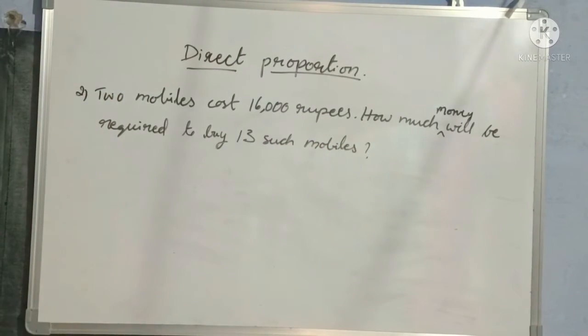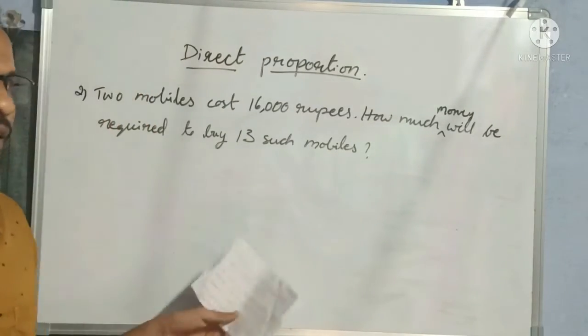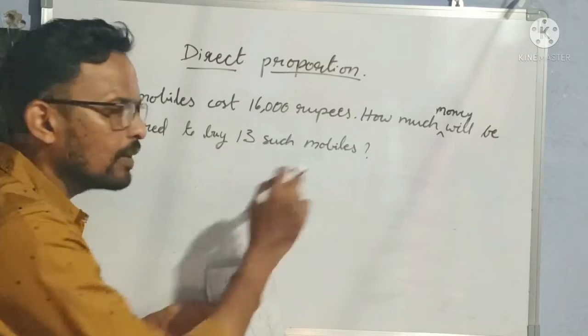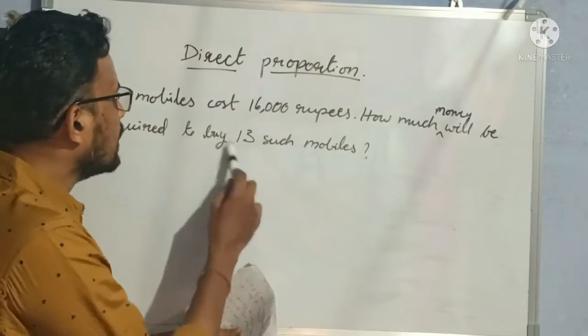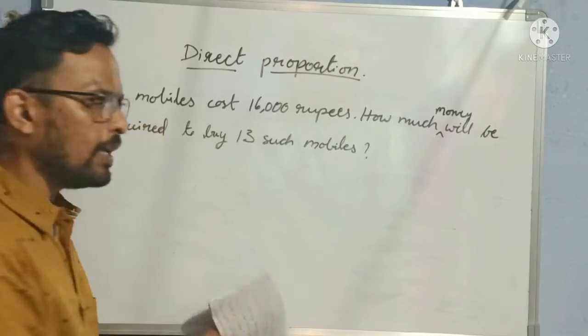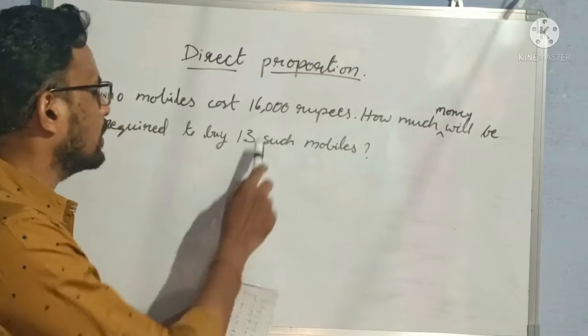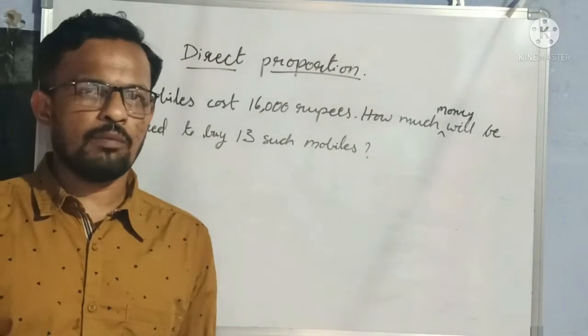Okay, already I have explained now. Same like this first example. So first step what you will write? Cost of how many mobiles? 2 mobiles is equal to rupees 16,000. Next, let cost of how many mobiles? 13 mobiles is equal to rupees x. Next, you have to take the ratio 2 is to 16,000 is equal to 13 is to x. Like that, you have to solve your problem.